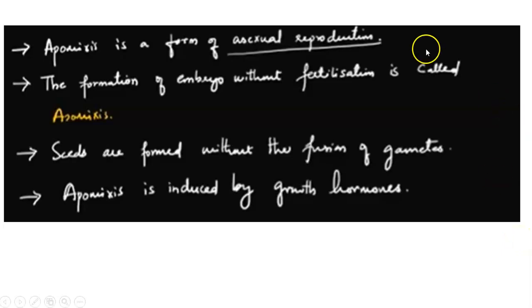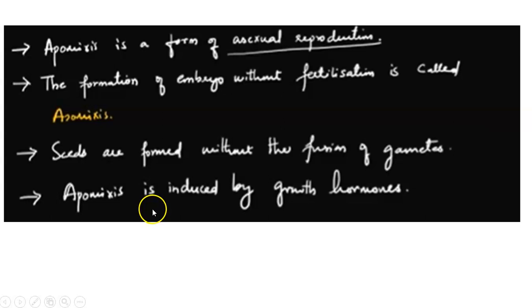Hello, let us start the discussion on apomixis and polyembryony. Apomixis is a form of asexual reproduction. There is no sexual fusion happening here. So, the formation of embryo without fertilization is called apomixis. In this, seeds are formed without the fusion of gametes, as the name indicates, by asexual reproduction.